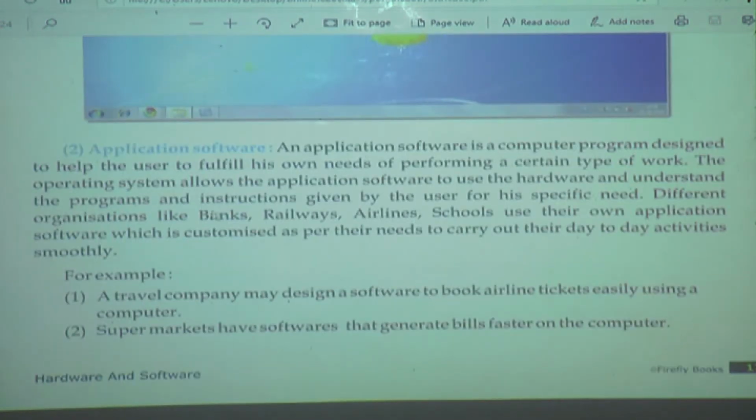Next we will see about application software. What is meant by application software? An application software is a computer program designed to help the user fulfill his own needs of performing a certain type of work. System software is the basic need of the computer, but application software is the opposite of system software.